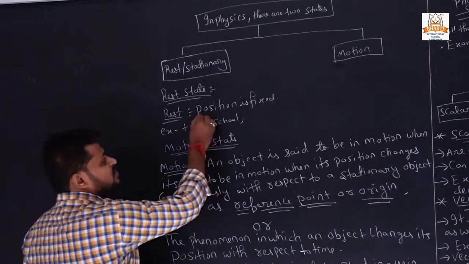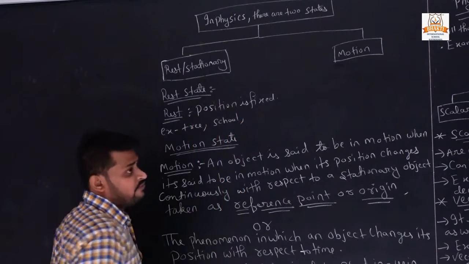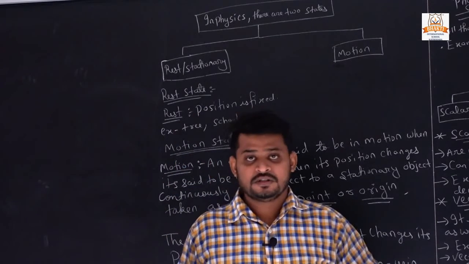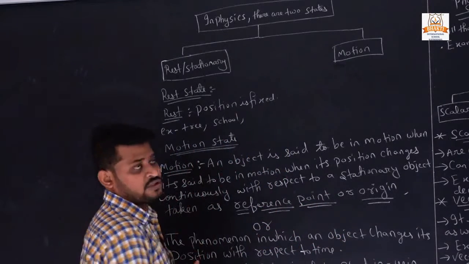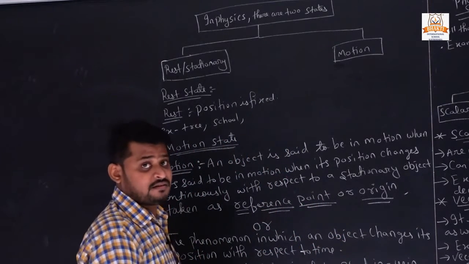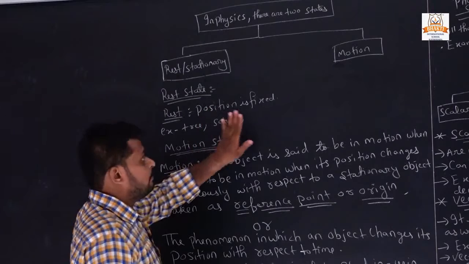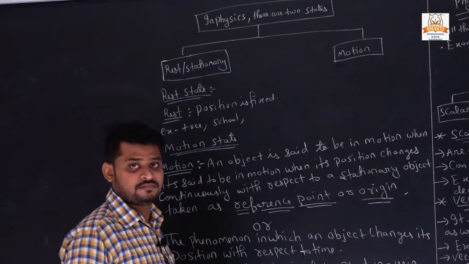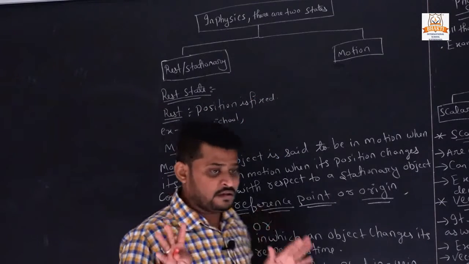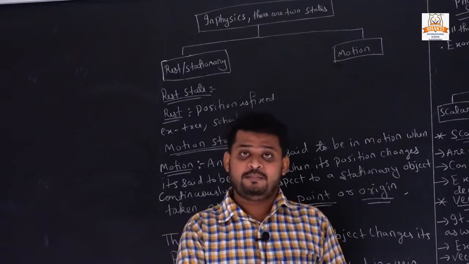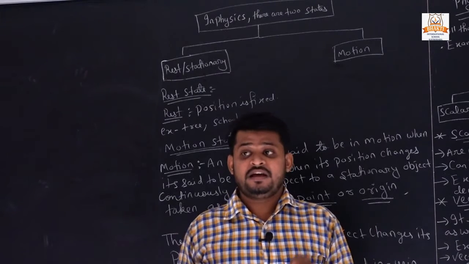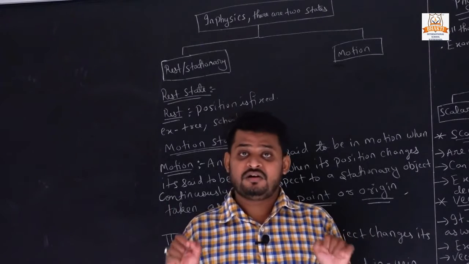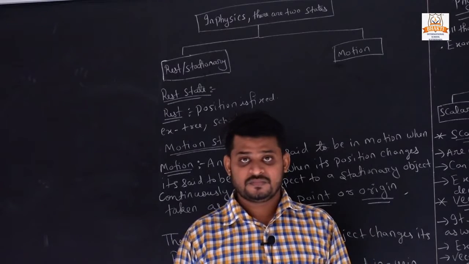In rest, the position is fixed. If I stand here, my position is fixed. The blackboard has a fixed position, so we will say that the blackboard is at rest. If I stand here and I am not changing my position with respect to time, then I am at rest or stationary.